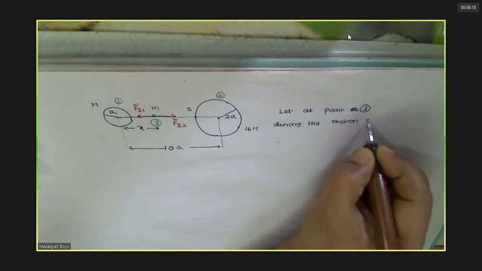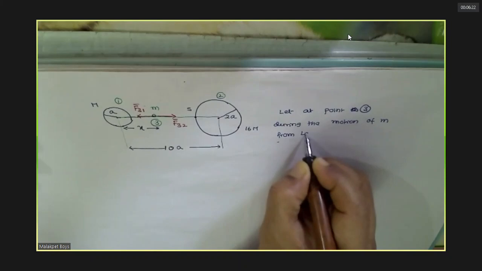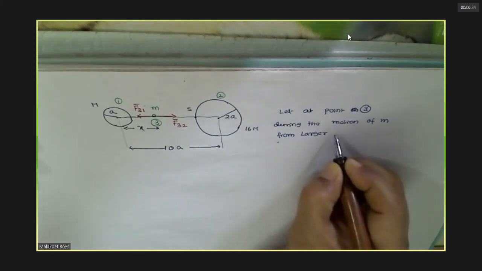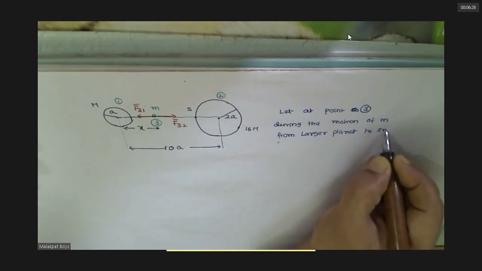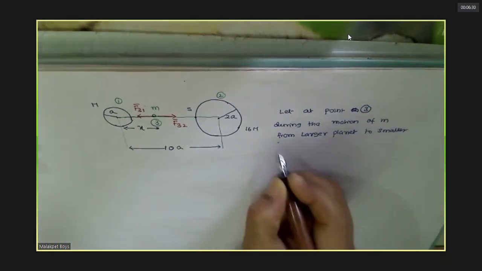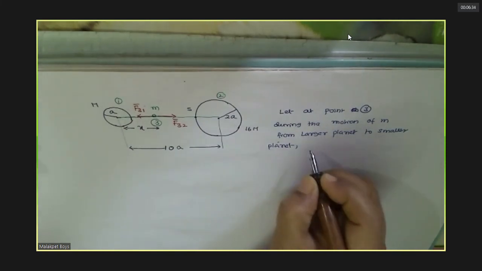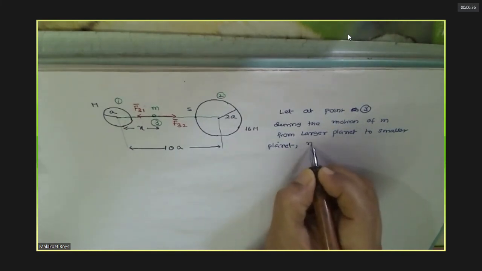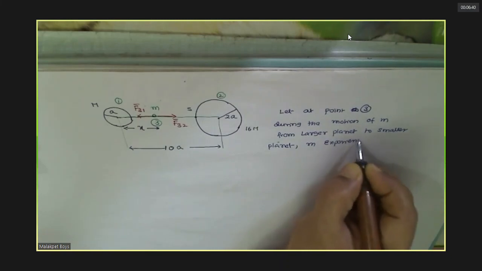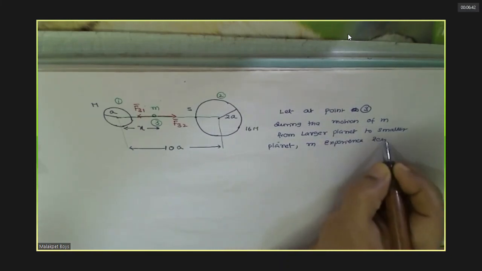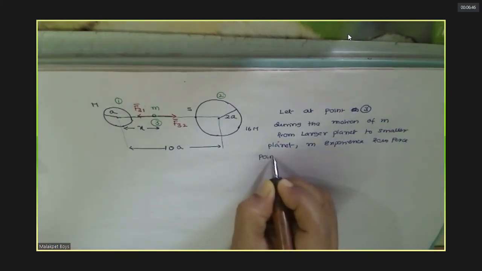During the motion of small m from the larger planet to the smaller planet, what is point 3 called?